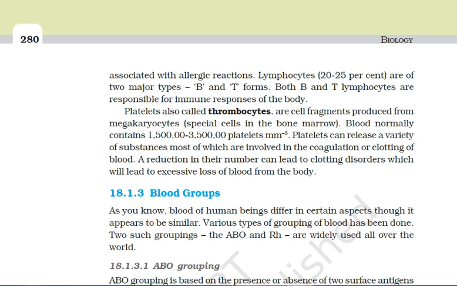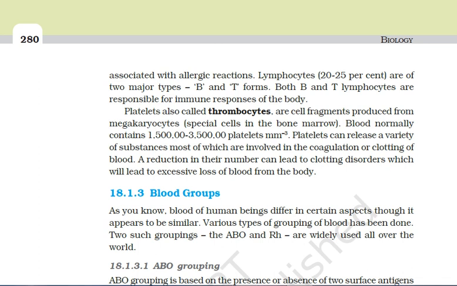The granulocytes, I told you, contain granular cytoplasm, and the nucleus is polymorphic. They are of three types: neutrophils, basophils, eosinophils.